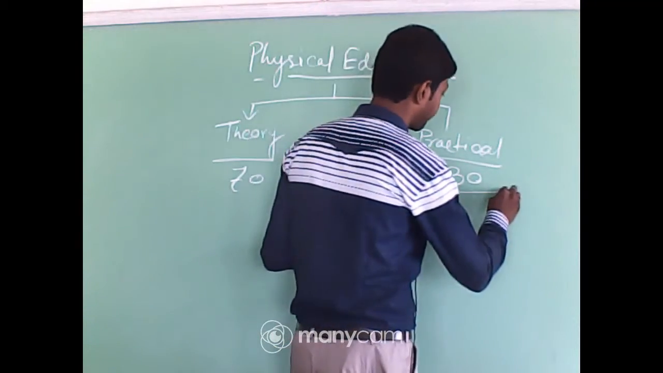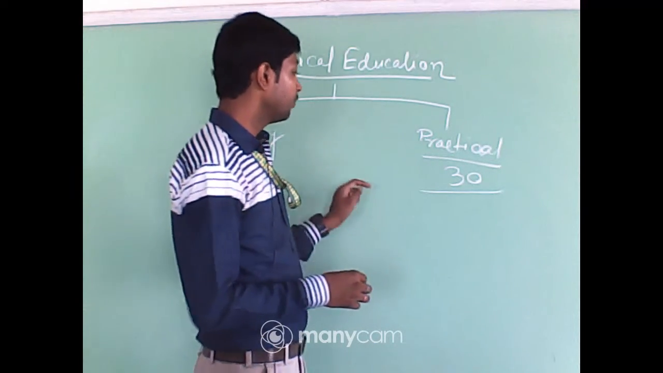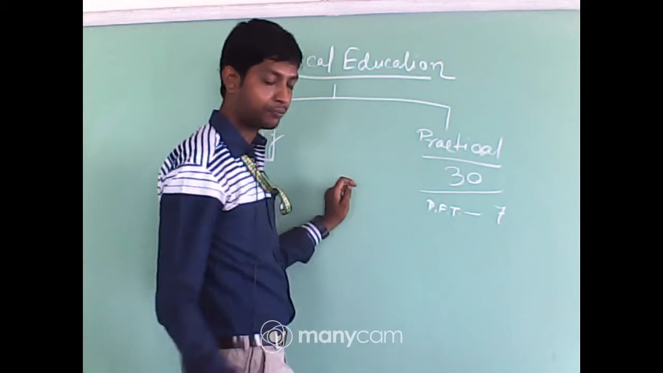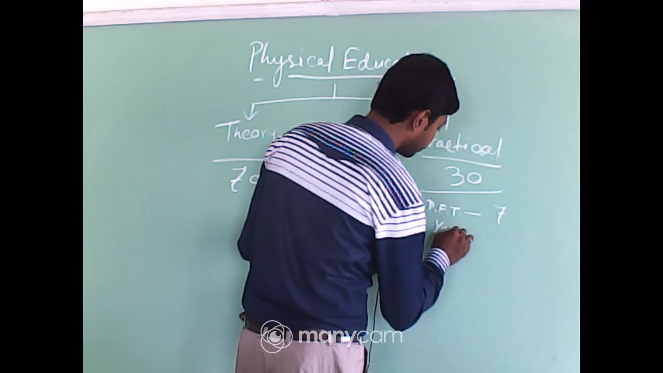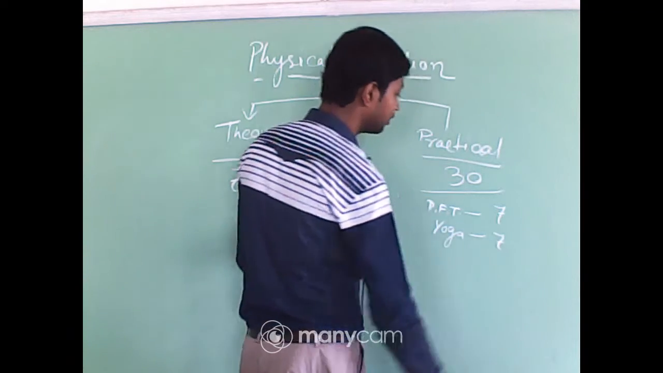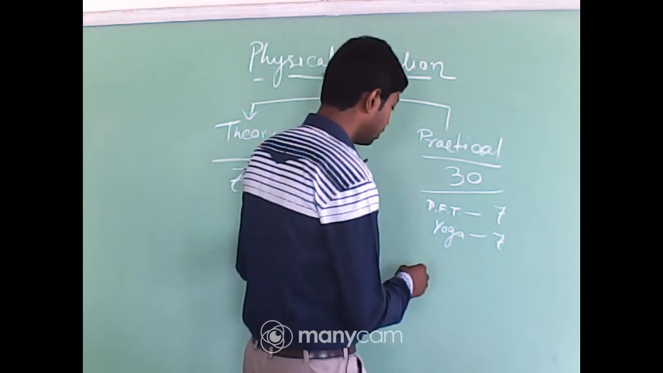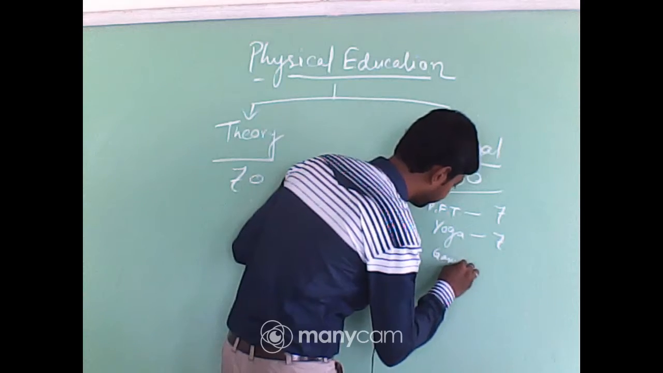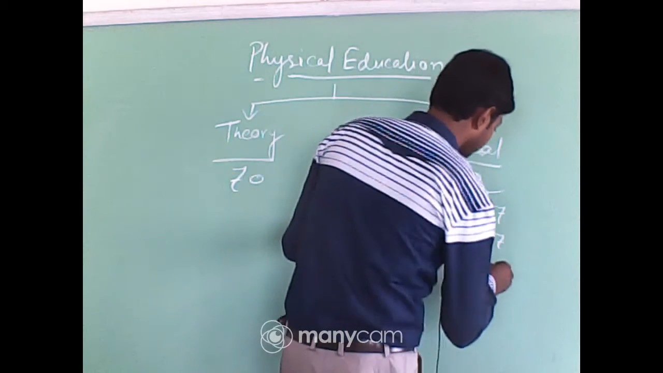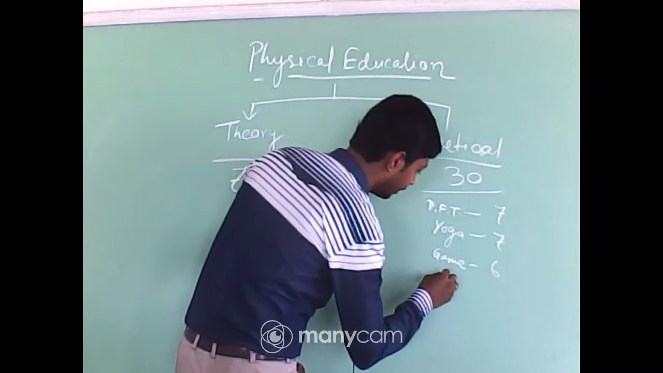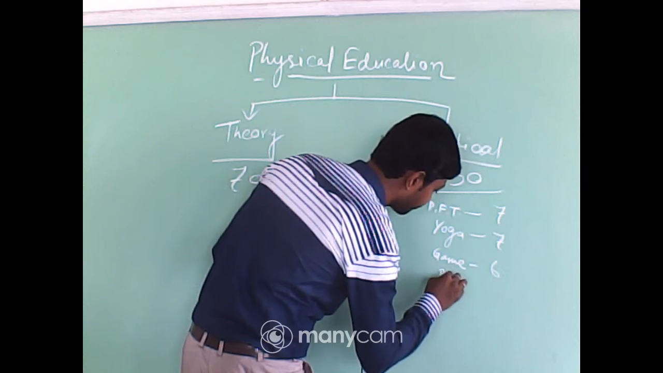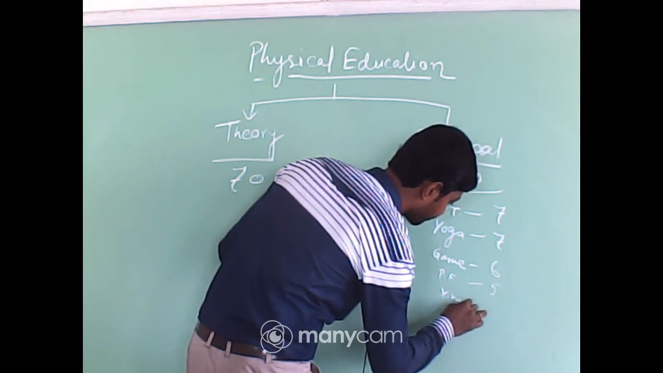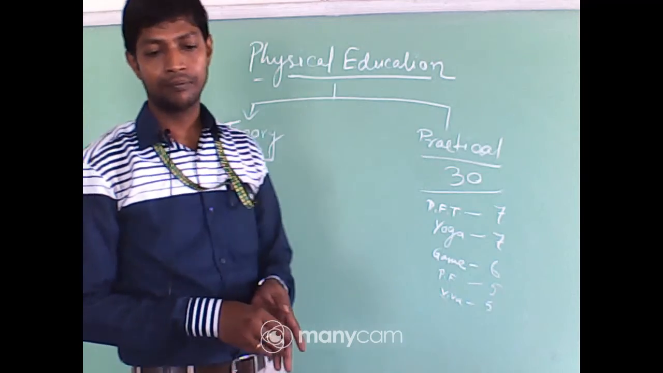In the practical, I am dividing the 30 marks: physical fitness test 7 marks, then yoga 7 marks, then the game 6 marks, then the project file 5 marks, and viva 5 marks. That is the 30 marks in practical.